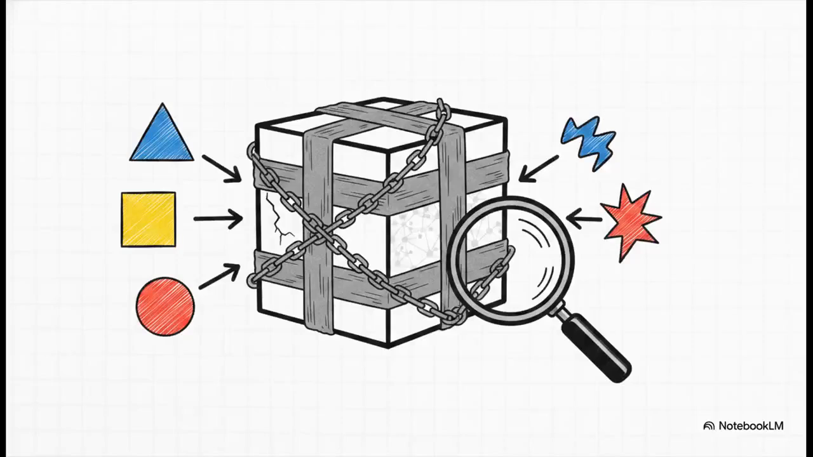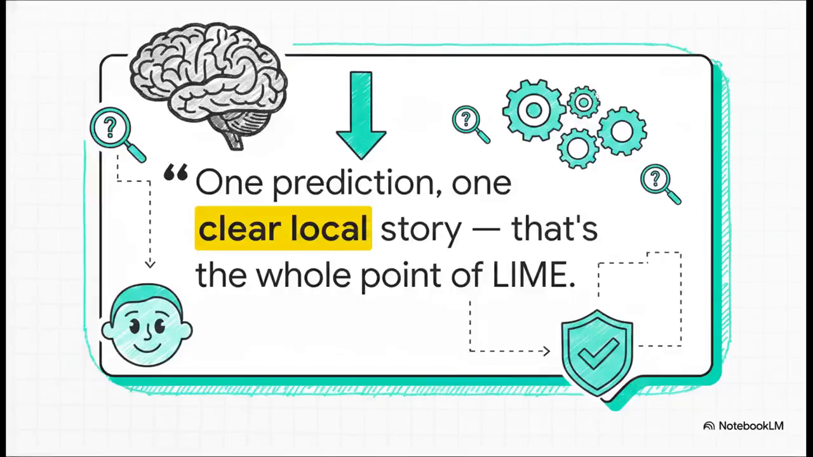And this perfectly illustrates why this tool is such a game changer. It's powerful precisely because it is model agnostic. See, LIME doesn't care if you're using a random forest, a neural network, or basically anything else behind the scenes. It treats the complex model as a totally sealed box and only watches how it behaves from the outside, right in that specific neighborhood. To sum it all up with a quote straight from our source material, one prediction, one clear local story, that's the whole point of LIME.